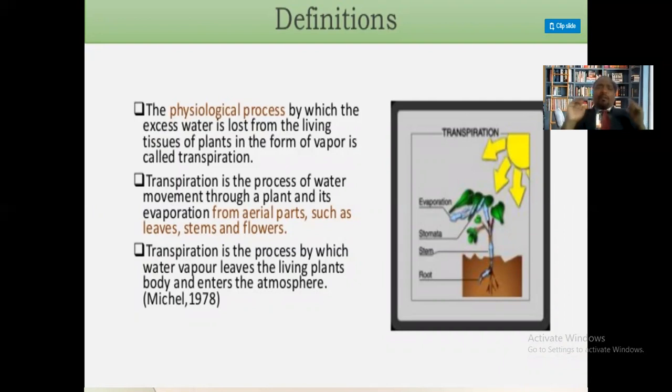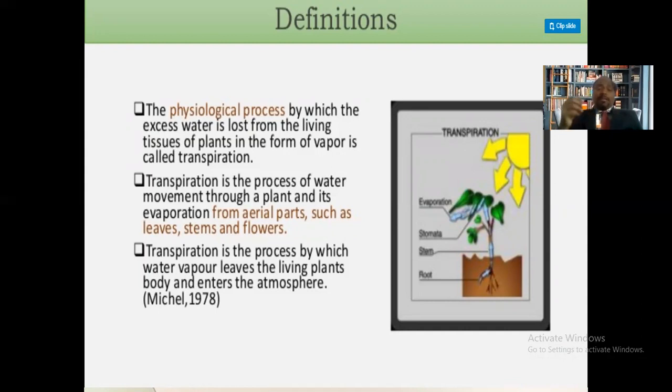The first definition: transpiration is the physiological process by which the excess water is lost from the living tissues of the plant in the form of water vapors. Another definition: transpiration is the process of water movement through a plant and its evaporation from the aerial parts such as the leaves, stem, and flower.